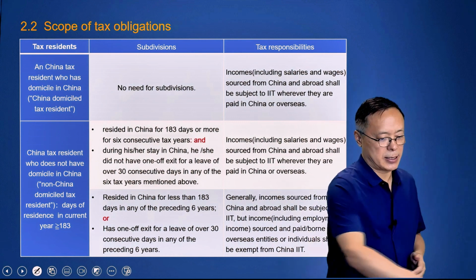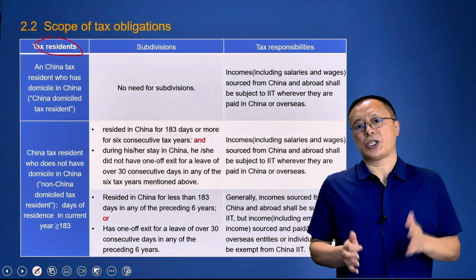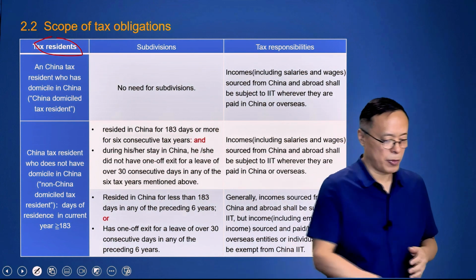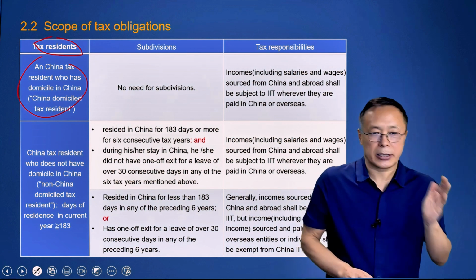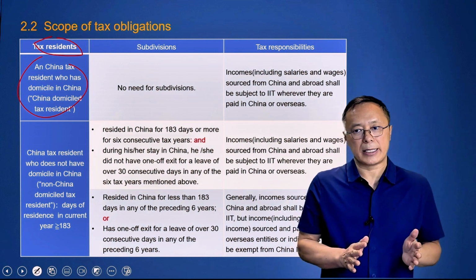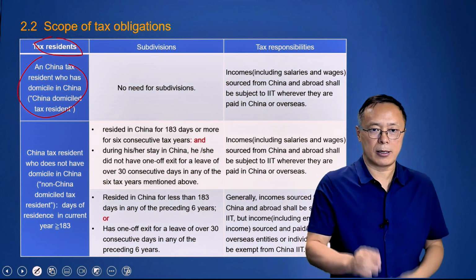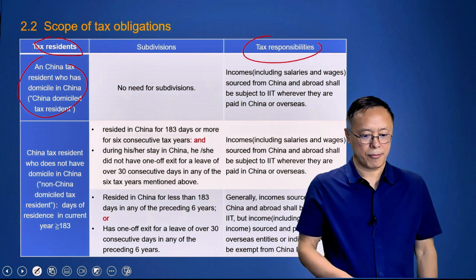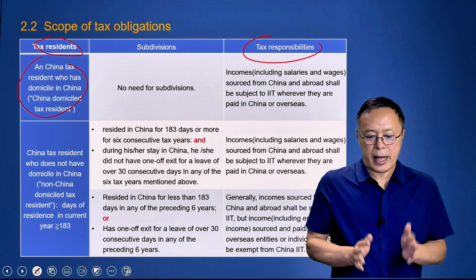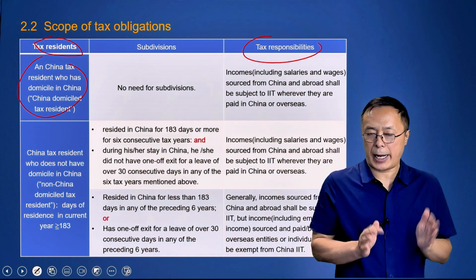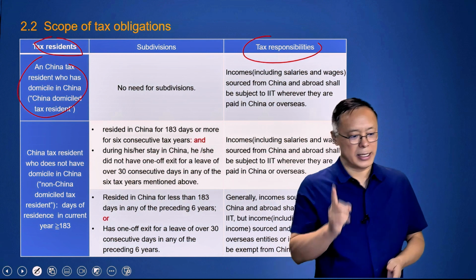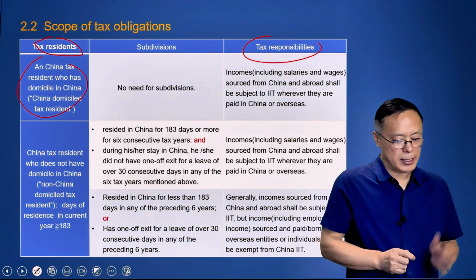Firstly, let's talk about tax residents. We've known that in two scenarios, an individual is considered a tax resident. One scenario is a China tax resident who has domicile in China. We don't need to subdivide this scenario. Here are his or her tax responsibilities. Incomes, including salaries and wages, sourced from China and abroad shall be subject to IIT wherever they are paid, in China or overseas. This is the first scenario.